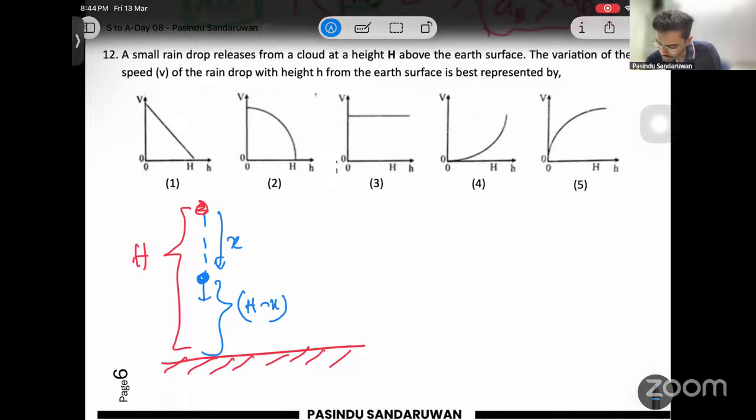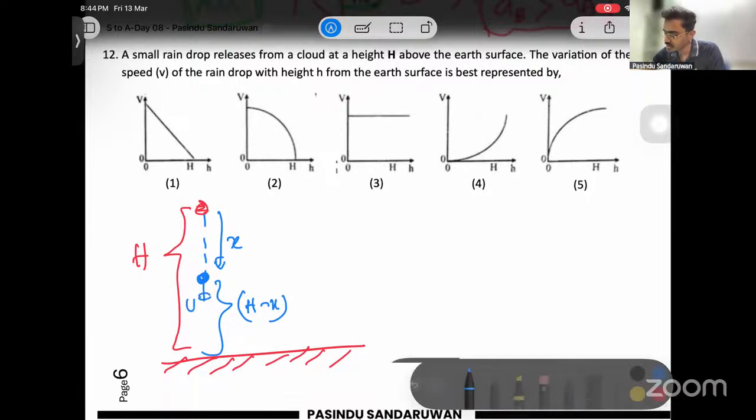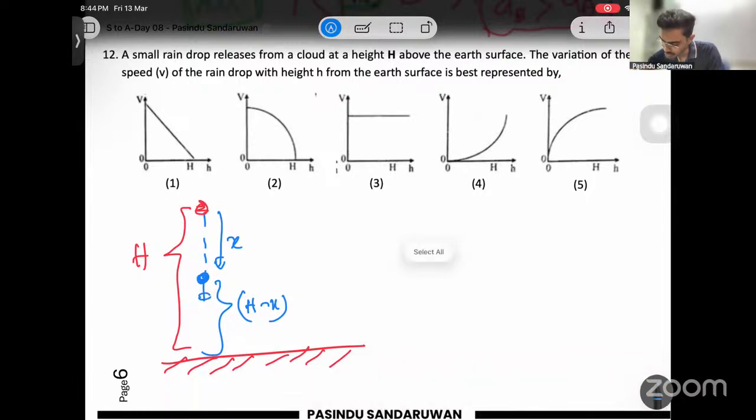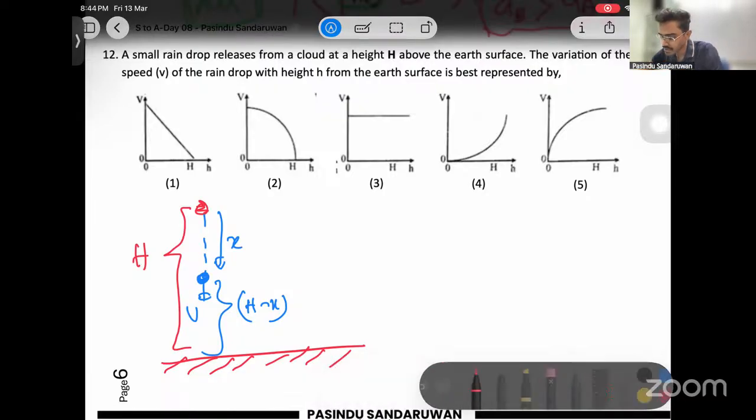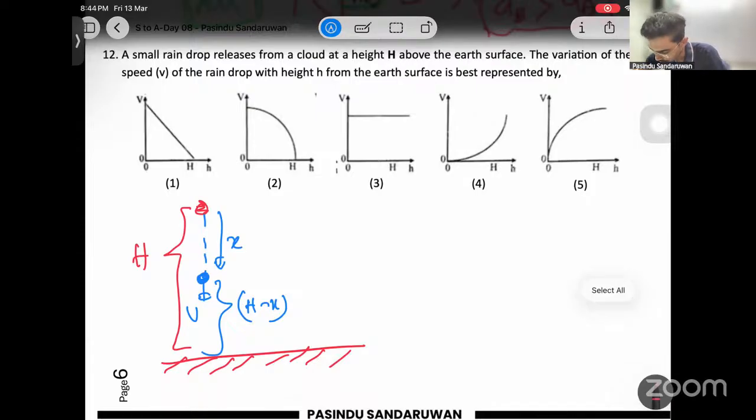To write the velocity here, we can apply a linear motion equation, or we have proved it in the class: if an object released from rest falls a distance x, its velocity becomes root 2gx.